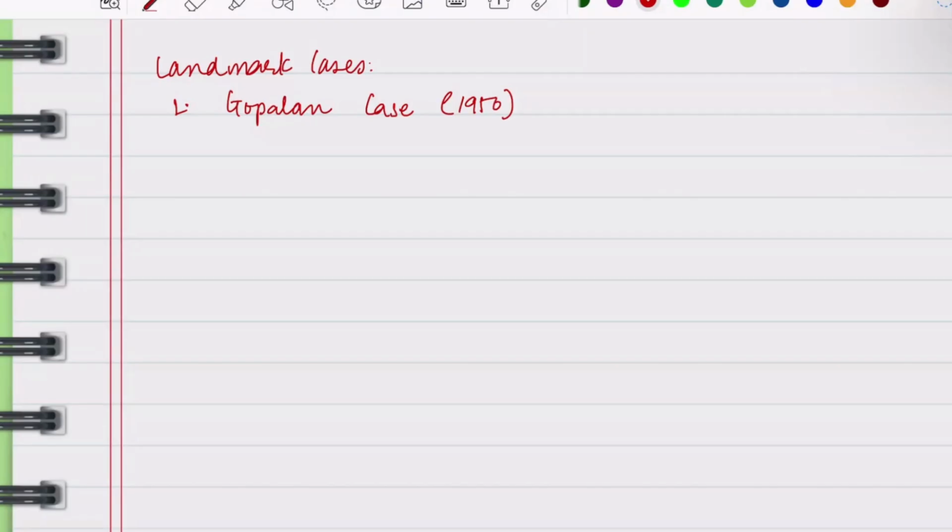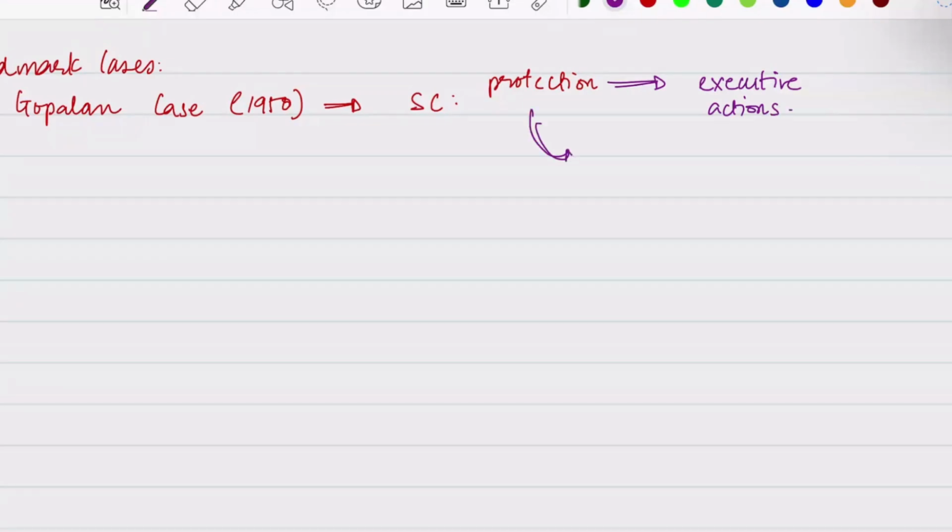Okay, so what had happened? First of all, protection under Article 21 is available against arbitrary executive action and not from arbitrary legislative action. So here, what did they say? Here the Supreme Court said that protection is there, but only for executive actions, not for legislative actions.